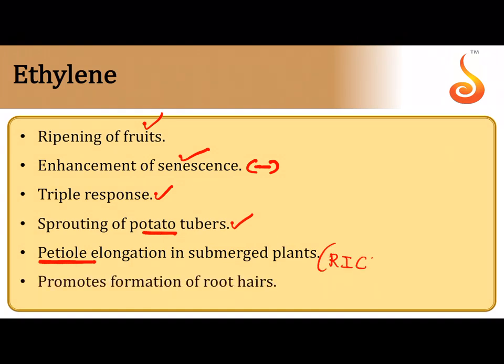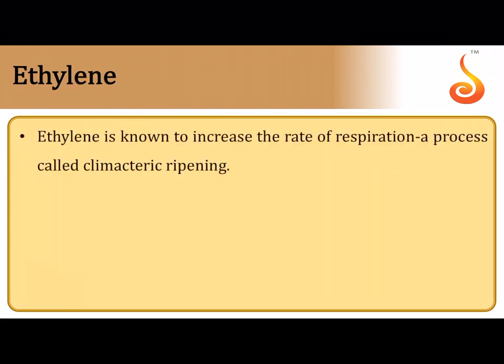For example, in villages you must have seen rice plants completely submerged in water. Rice fields are flooded and the rice plant has to emerge from that flooded area above the level of water. That is possible because of ethylene. It promotes formation of extensive root growth and root hair, and therefore it helps the plant to firmly fix to the soil and derive nutrition from the soil.